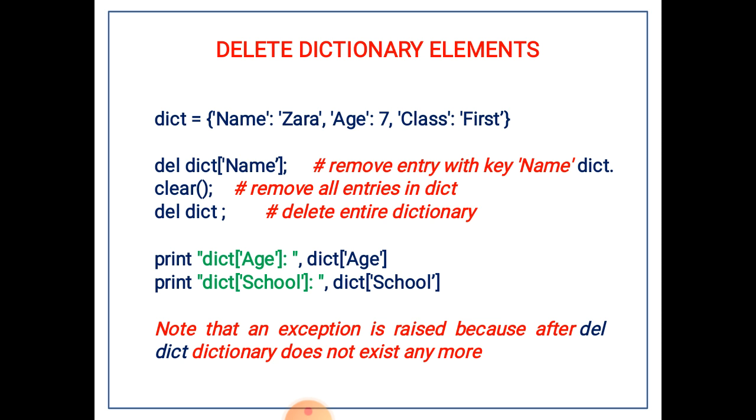Remember that the three lines have some simple differences. The first one deletes a single entry. The second one removes all the entries in the dictionary; the dictionary will still be there, but it will be an empty dictionary. Coming to the third one, del dict, the dictionary along with its name will be removed, so we can create a new dictionary with the same name. When we try to print age, an exception will be raised because the whole dictionary does not exist.